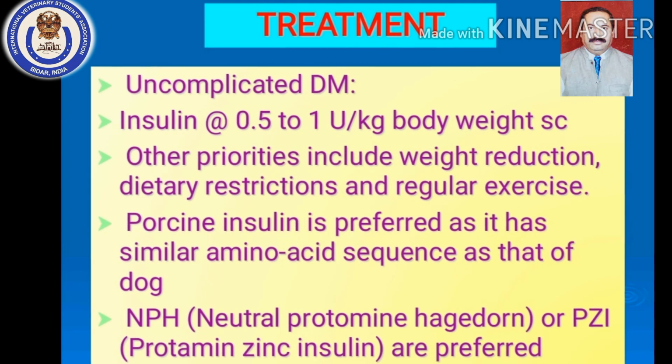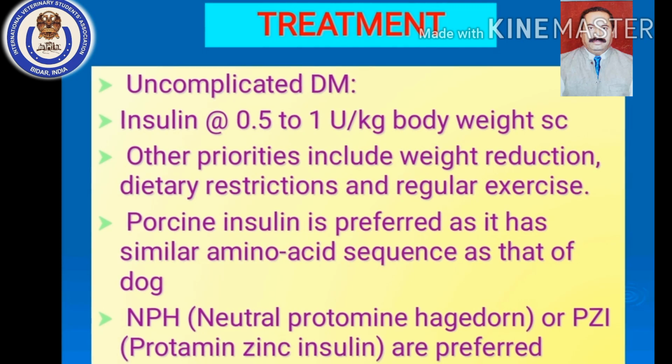Then it has been said how the dose of insulin and the food intake should be monitored. It is always said that 25% of whatever food you are giving to the dog should be given early morning at around 8 o'clock, and immediately a long-acting insulin is given at the rate of 0.5 or 1 unit per kg body weight, whichever you choose, by subcutaneous route.